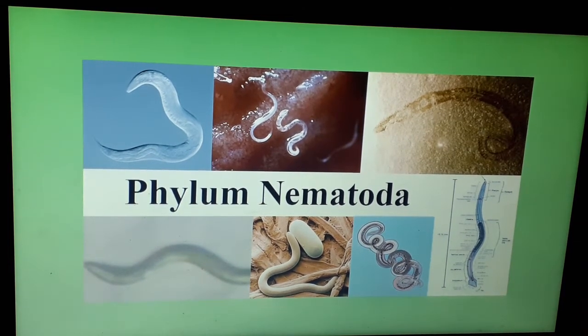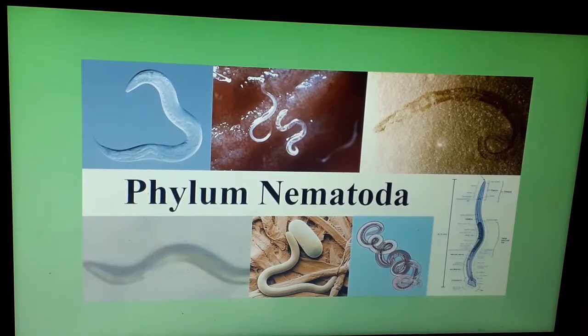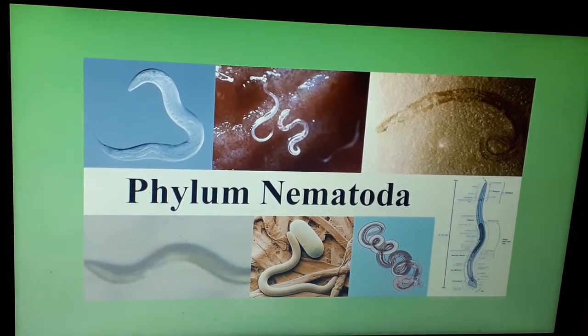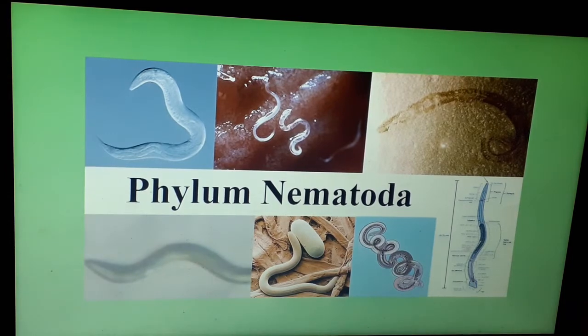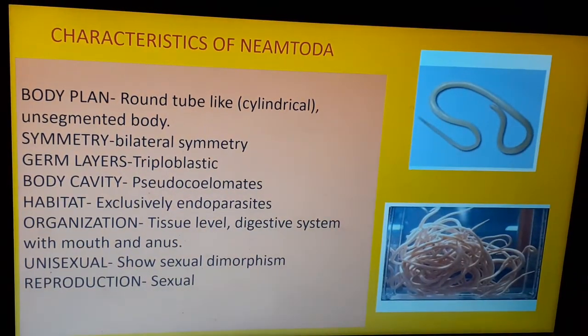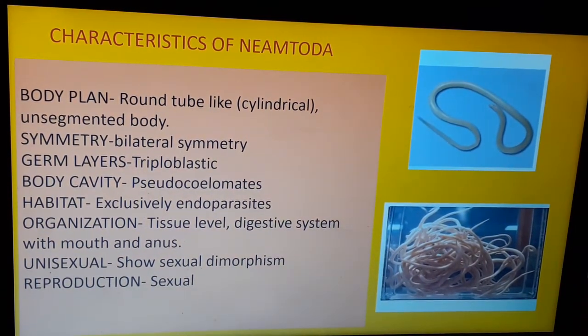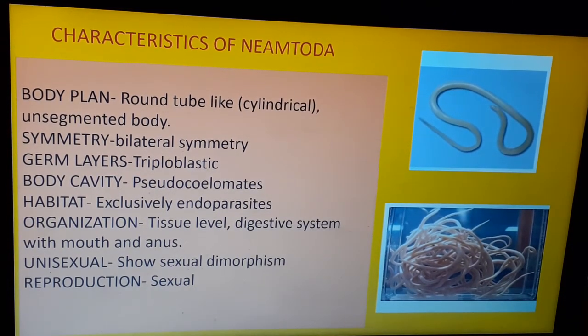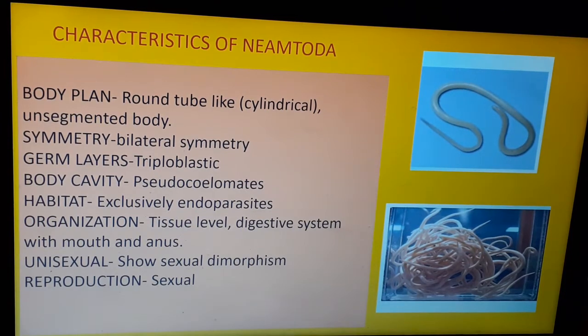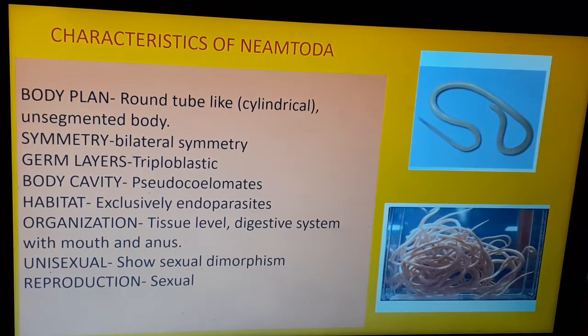So children, let us now continue with phylum Nematoda. These are also commonly called as what? Roundworms. As the name itself indicates, they are cylindrical in structure, long and tubular, but with an unsegmented body, unlike tapeworms. They also have a bilateral symmetry. Of course, three germ layers, triploblastic, pseudocoelomates.